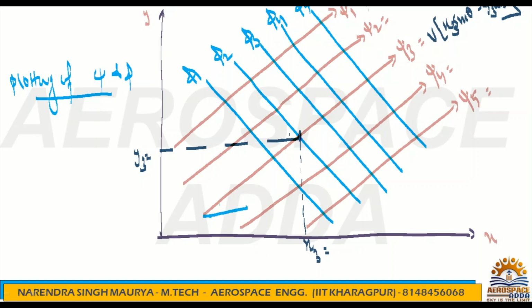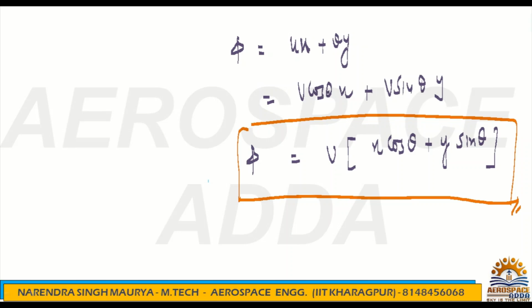This direction, this is theta. Anywhere you can show the flow is inclined with theta angle. So this will be the flow pattern with respect to psi and phi. I hope the magnitude of phi you understood. This is the magnitude of phi.